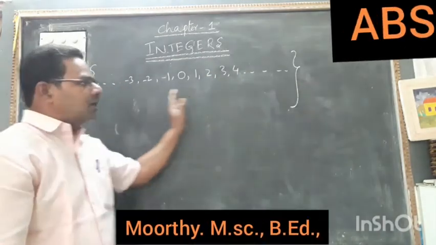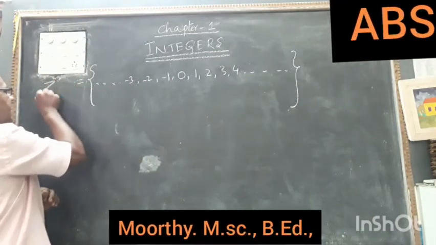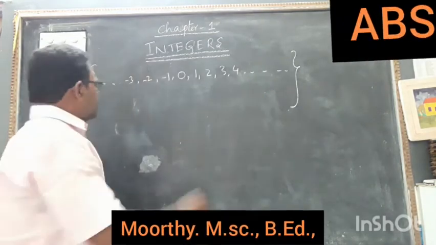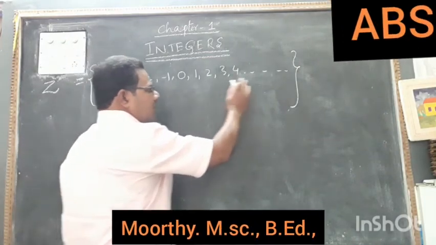If you write all these numbers in a group, we can call them the set of integers. The set of integers is denoted with Z. So Z is equal to negative numbers, 0 and positive numbers.